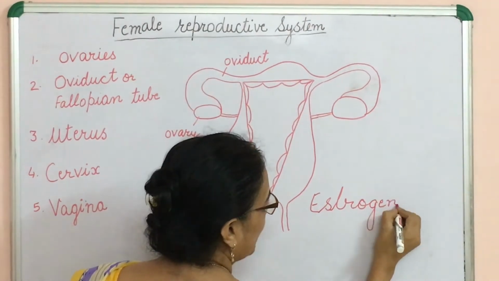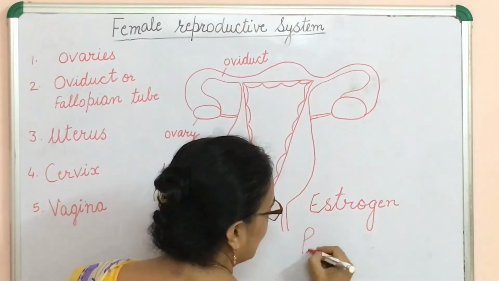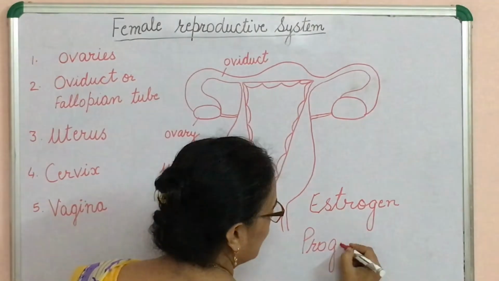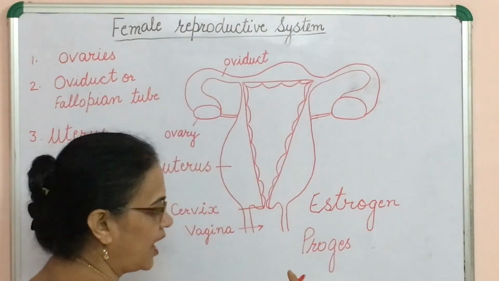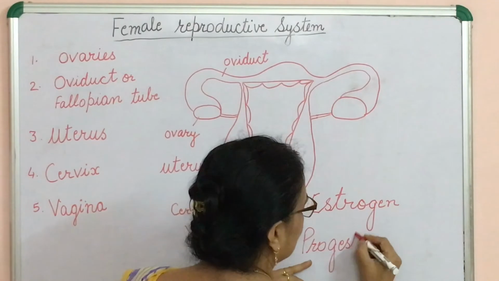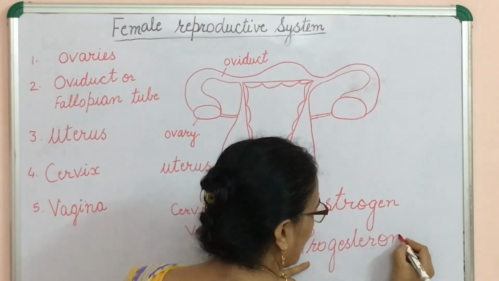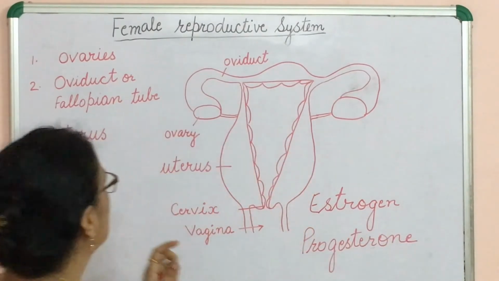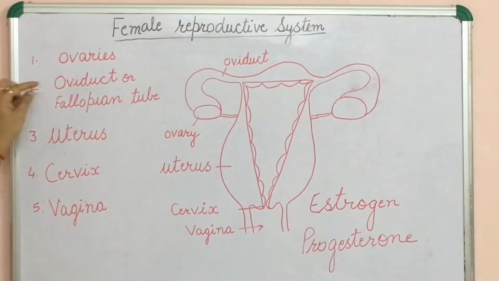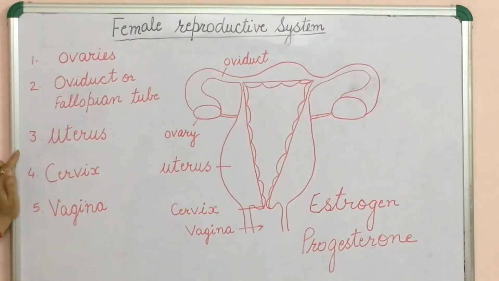These hormones are produced at the time of puberty, after maturity. Clear? So the female reproductive part consists of ovaries, oviduct or fallopian tube, uterus, cervix and vagina.